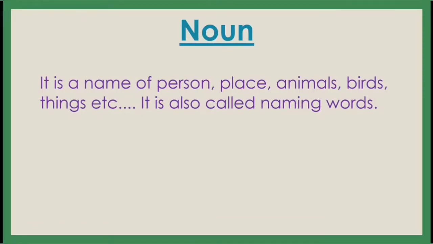That is called a naming word. That is called a noun. So a person's name is also called a noun, and so are place, animal, birds, things, etc. So noun means it is a name of person, place, animals, birds, things, etc. So you have to prepare this definition.